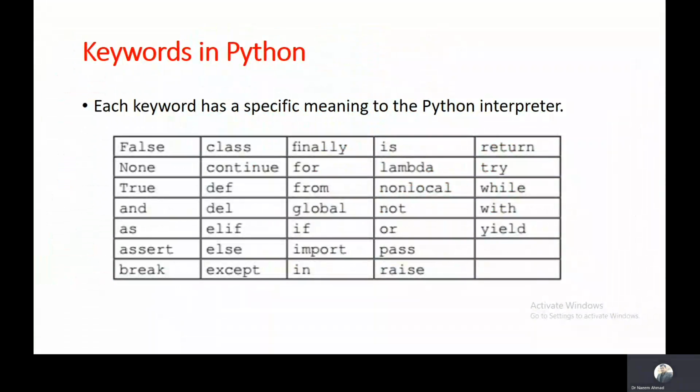on keywords in Python. We have some reserved words in Python. They are used for a specific purpose because they have some meaning to the Python interpreter. And these reserved words are called keywords in Python. For example, False, class, finally, is, return. These are examples of keywords in Python, and more about these keywords we will discuss in later lectures.